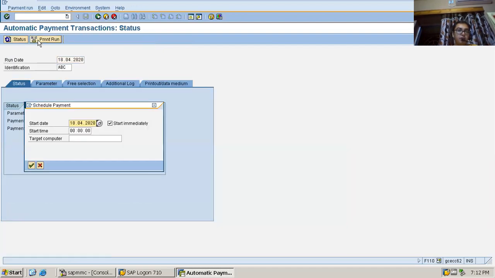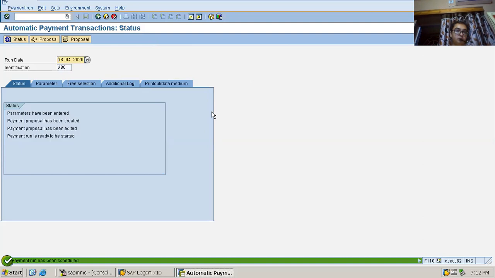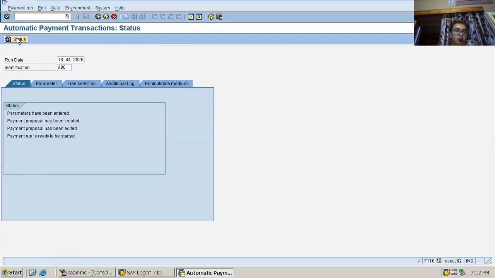Now I'll pay. I'm clicking on the payment run. It will take a bit of time, and it will pay the amount. Yes, the payment run is ready to be started.